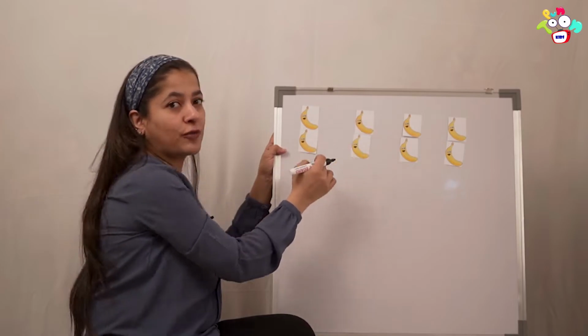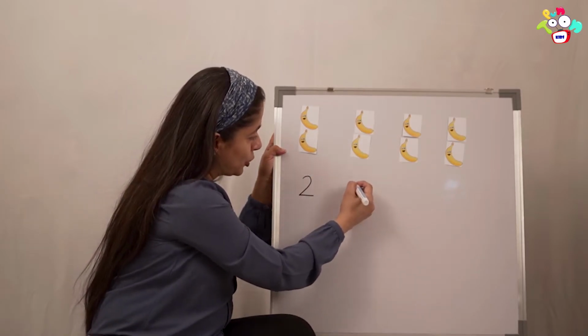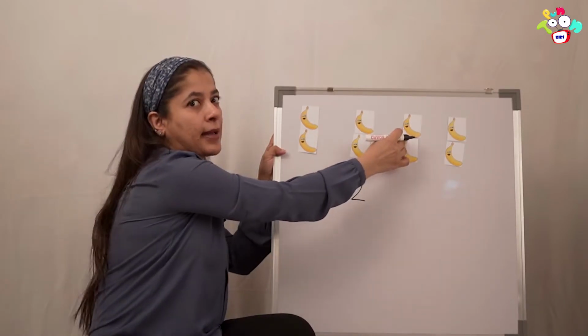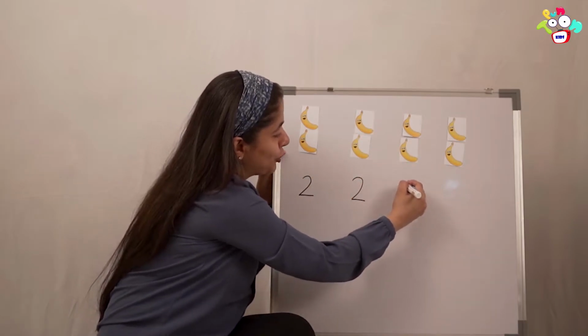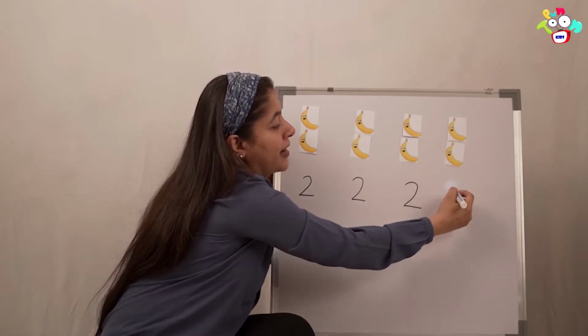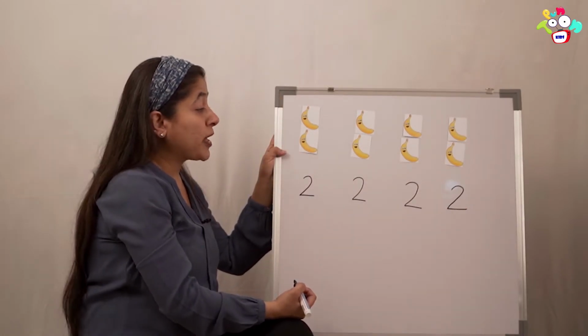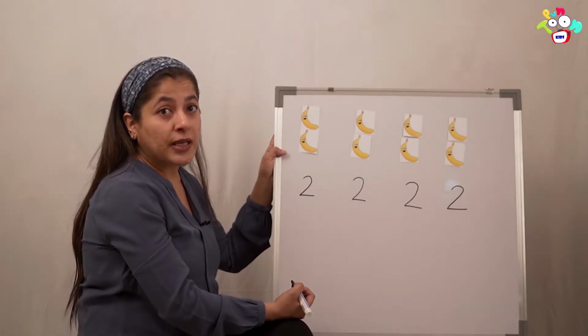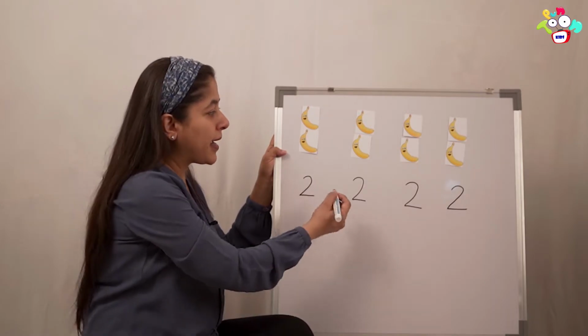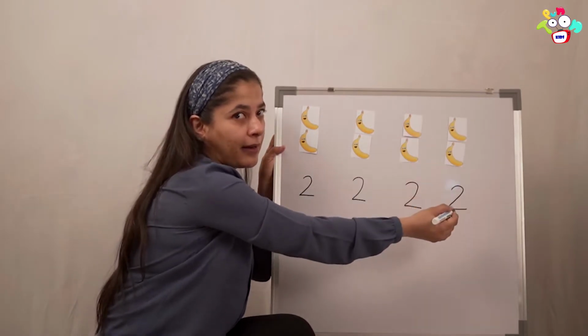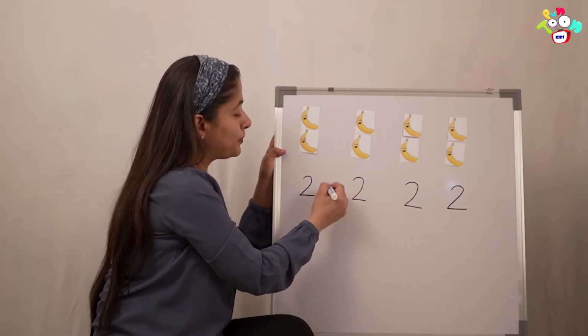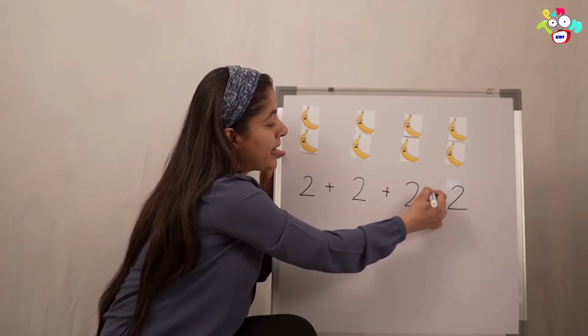And how many bananas do we have here? 2. And how many do we have here? 2. And again 2. Yes? So, we are going to do repeated addition. That means we are going to add again and again and again. Yes? So, plus, plus and plus.